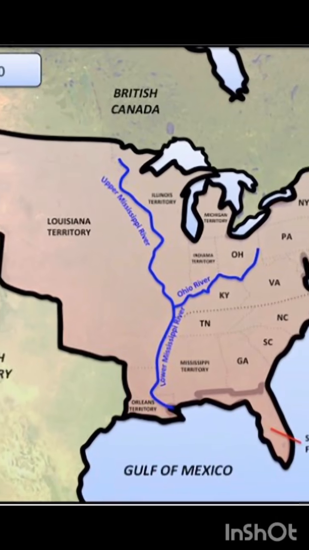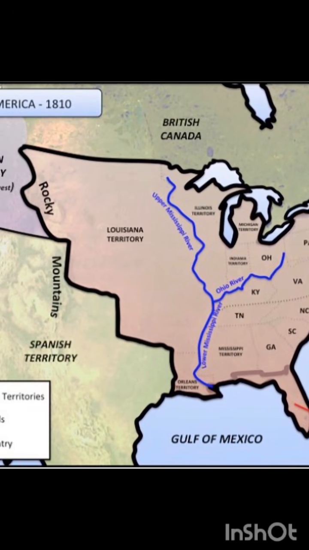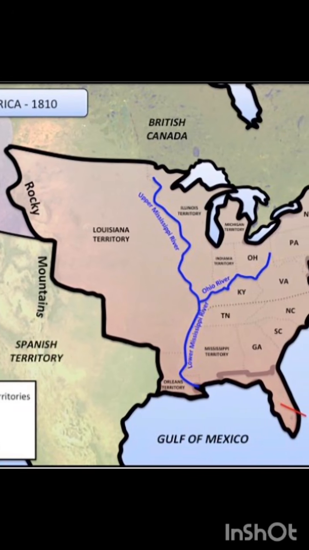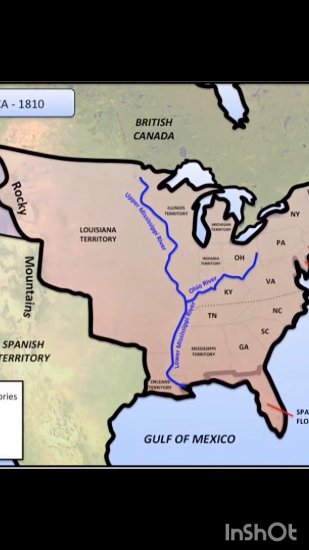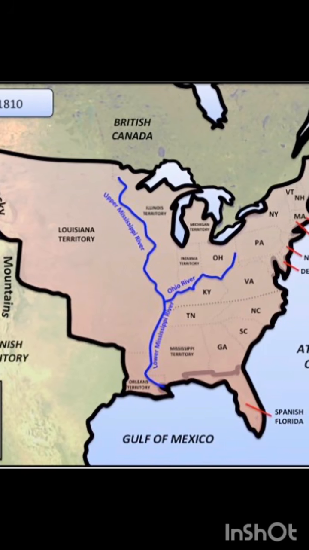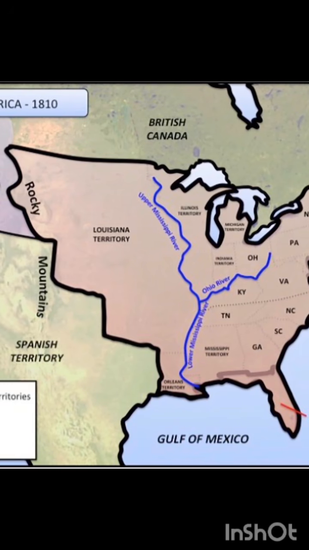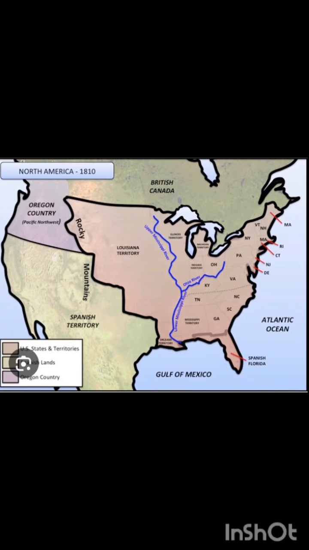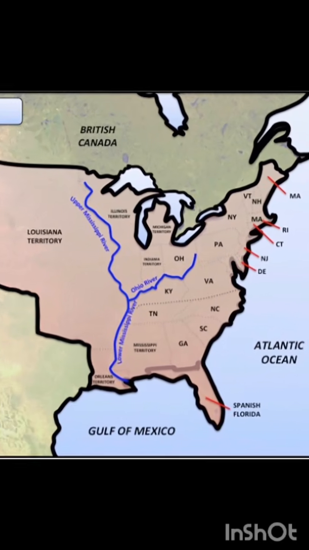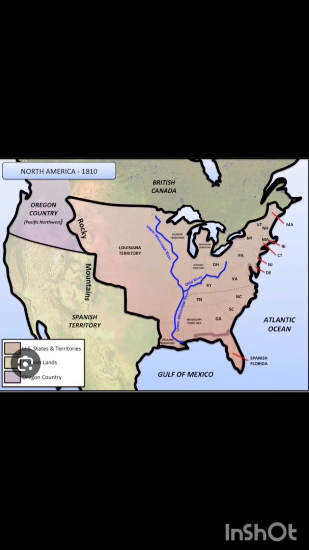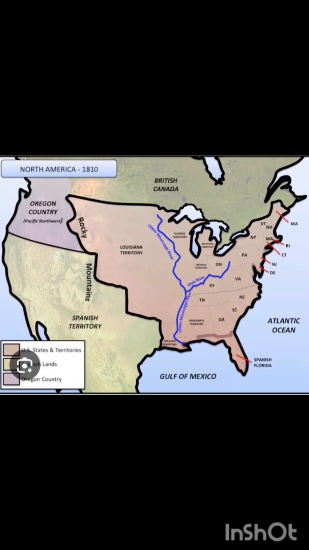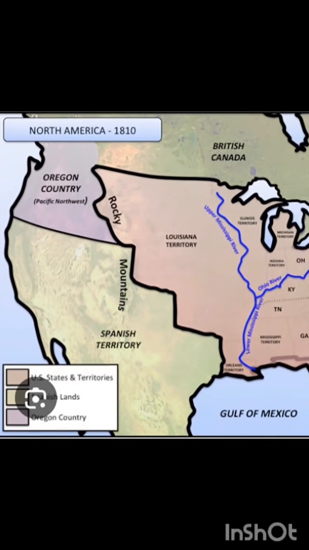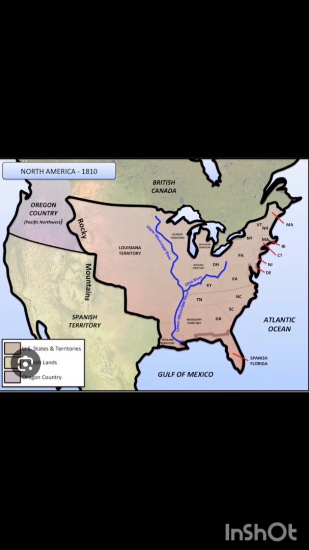The border between USA and the Louisiana Territory is the upper Mississippi River, and the lower Mississippi River are the borders between both of them. But in 1803, the USA bought the Louisiana Territory, and also you can see the Atlantic coast is in the control of USA, but the Pacific coastline is not under the control of USA. It got control of it a few years later.